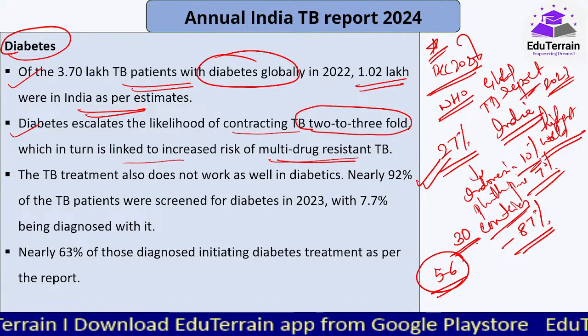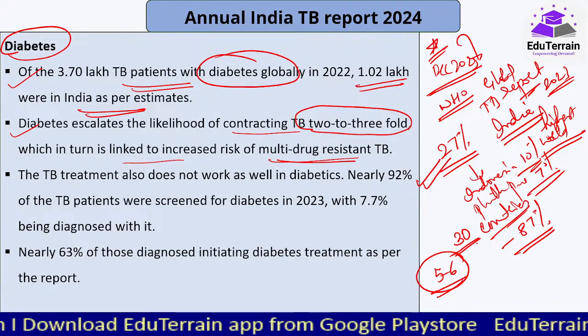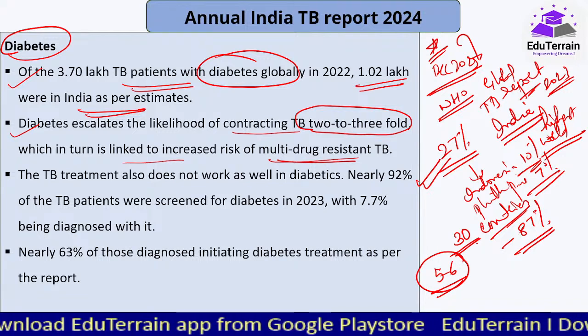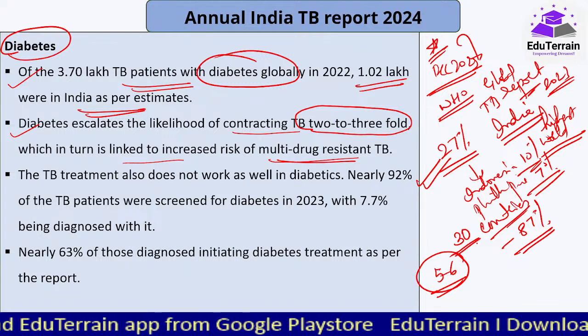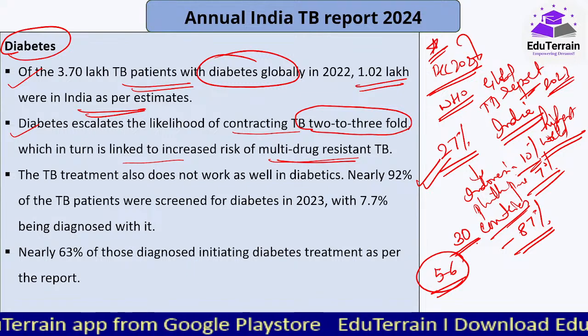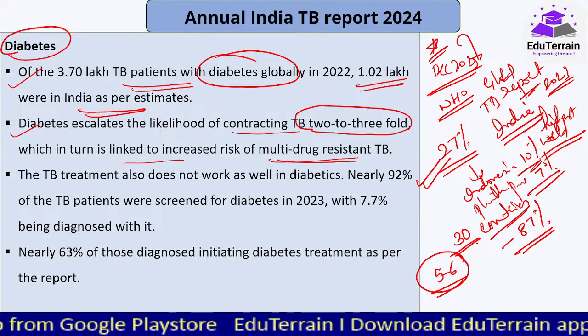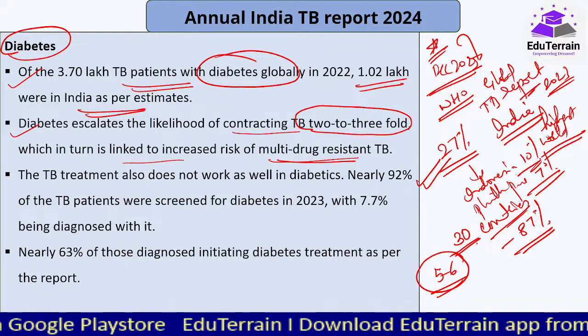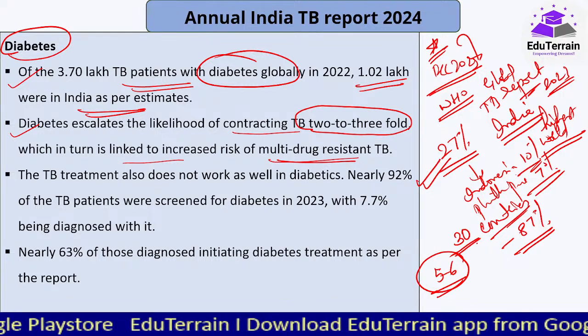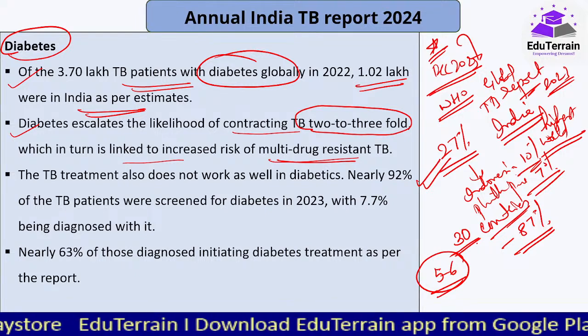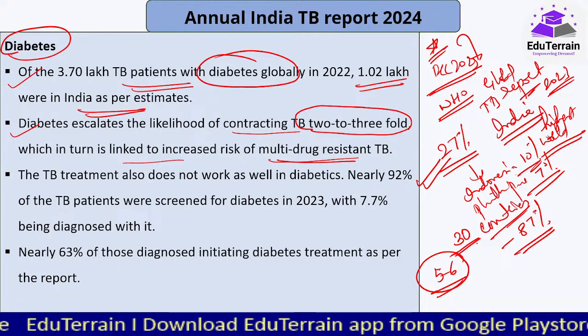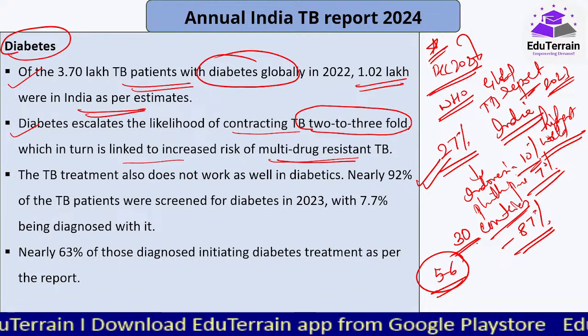Yes Sarpan, even I was shocked when I saw this report that African countries are in the 5th position. Nigeria is in the 5th and 6th position, much lower. Even Pakistan and Bangladesh, which we tend to perceive as poorer countries, don't have this much incidence of TB there. Okay, coming back to this one.